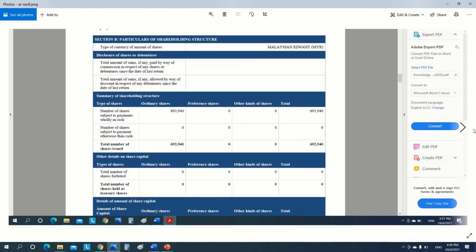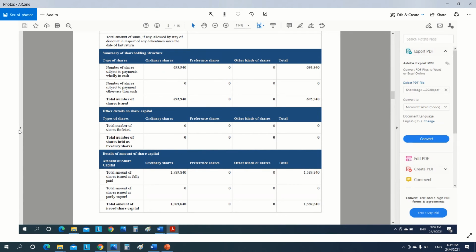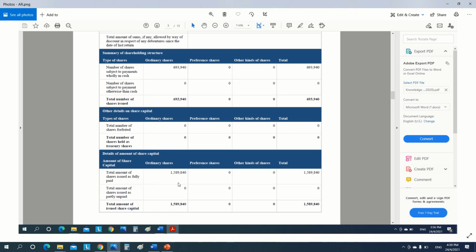On the second page, here are the details of the amount of share capital: total amount of shares issued as fully paid. So you should put the paid up capital of the company, including the share premium.